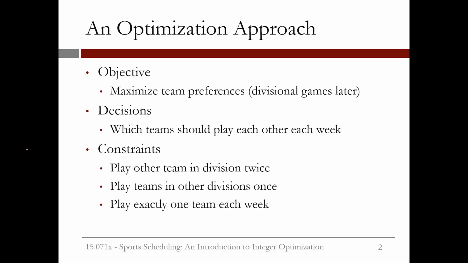We can schedule this tournament by using an optimization model. Our objective is to maximize team preferences, which are that teams would like to play divisional games later. Our decisions are which teams should play each other each week. And we have 3 types of constraints. Each team needs to play the other team in their division twice, each team needs to play the teams in the other division once, and each team should play exactly 1 team each week.